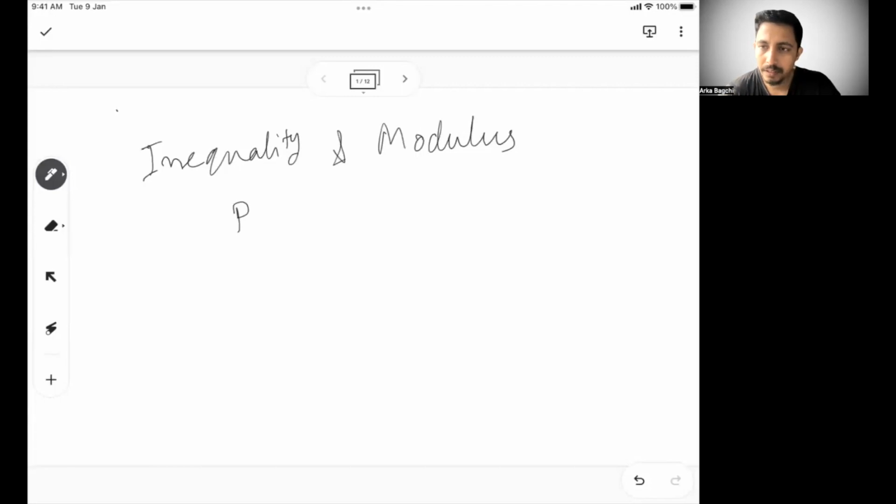What I recommend is please go through the fundamental session first, and I'll put it in the description box, and then start with problem session one. Or else, if you know the fundamentals of inequality and modulus from somewhere else also, you can follow this. But it's recommended to go through that before.